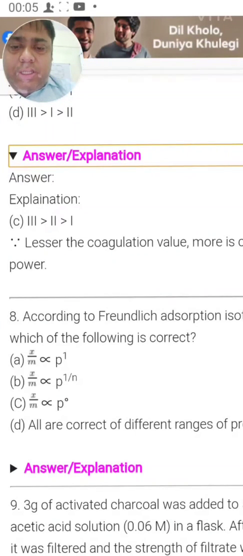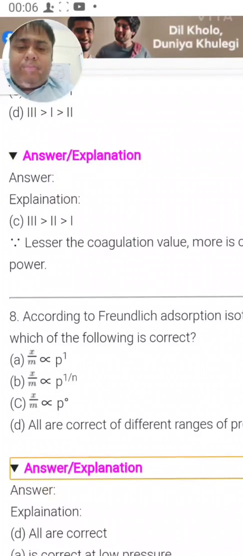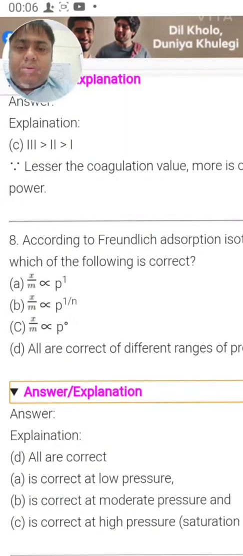Next is question number 8. According to Freundlich adsorption isotherm, which of the following is a correct statement? So B is the correct statement: x by m is directly proportional to p to the power 1 by n.